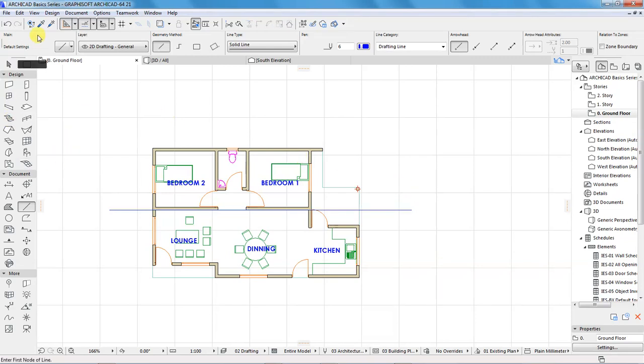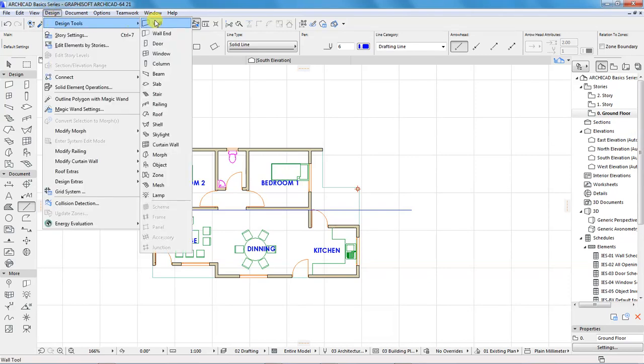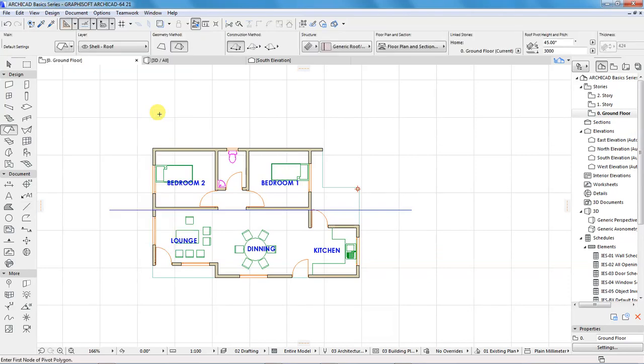So go to design tools, now select roof, then I'll come down here under geometry method. I'll choose single plane, then under construction method I'll choose complex roof. You can see we have other options such as a rectangular construction method and a rotated rectangular construction method. And for geometry we have two options. The first one is the one we've chosen, which is single plane roof, and the second one is multi-plane roof.